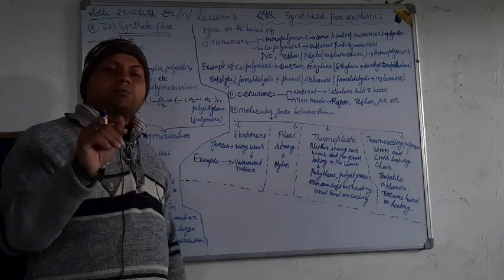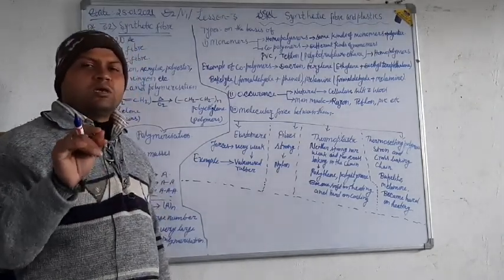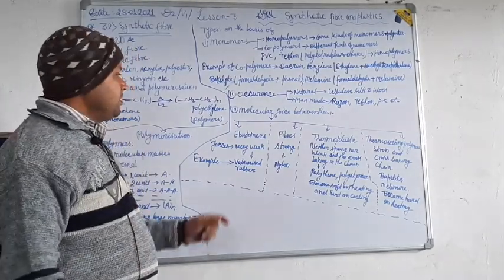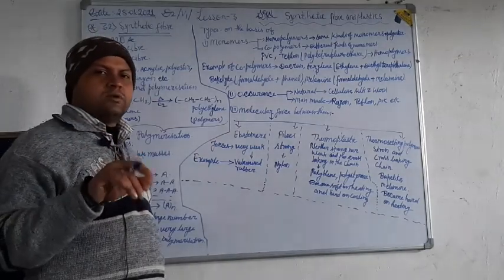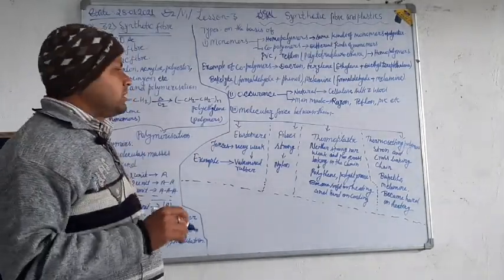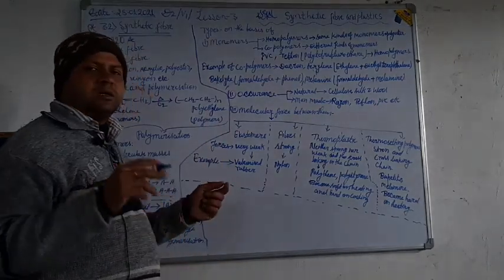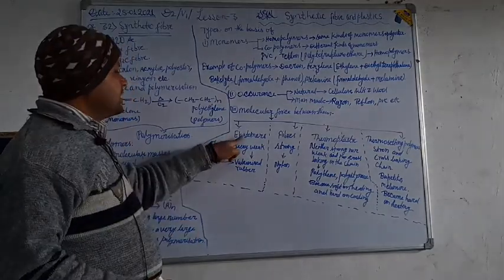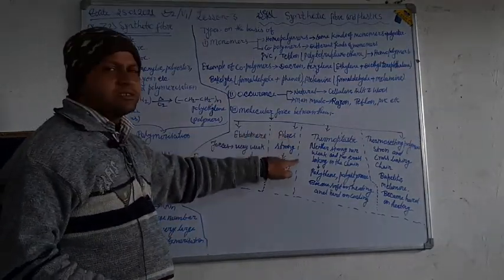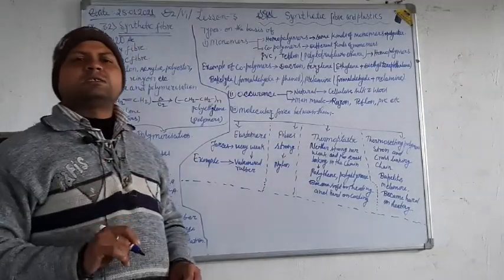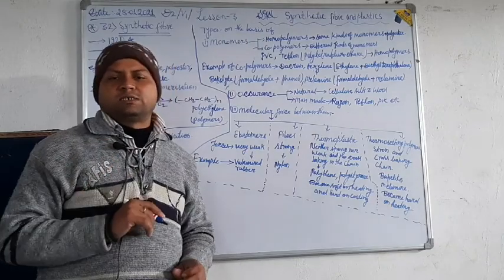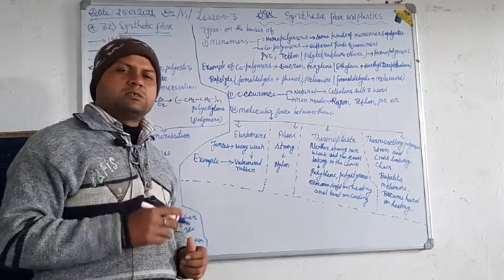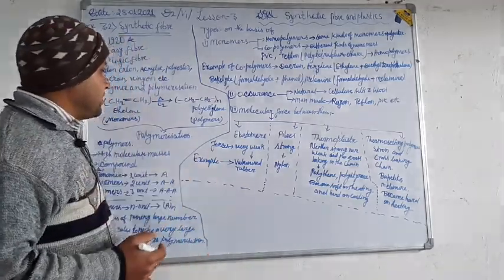Now, polymers on the basis of molecular force acting between the links in the chain in which they exist. On the basis of it, we categorize four types of polymers. First, elastomers, second, fibers, third, thermoplastics, and fourth, thermosetting plastics. Now, I want to discuss all these types of polymers one by one as written here.